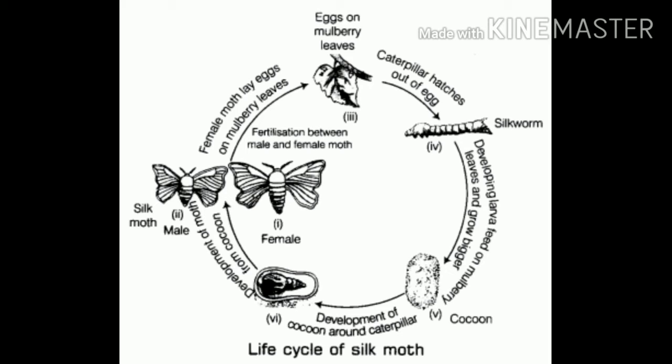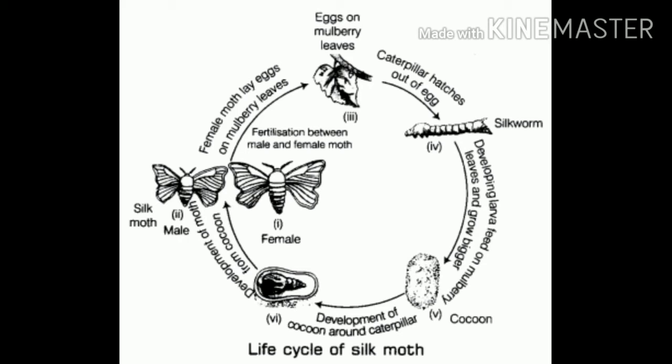Then a fully grown silkworm attaches itself to a twig and stops moving. It won't move next. Then it weaves a cover around itself.